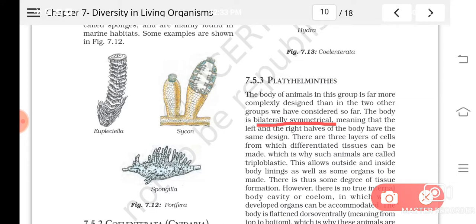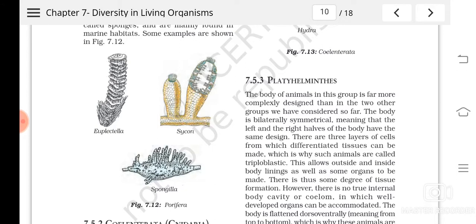No. But if you cut the human being's body into two halves through a single plane, that is, vertically, each half will have one leg, one hand, likewise, isn't it? So that kind of organism in which the body can be cut into two equal halves through only a single plane is known as bilaterally symmetrical. So from Platyhelminthes onwards you can see bilateral symmetry. That is, the left and right halves of the body will have the same design.